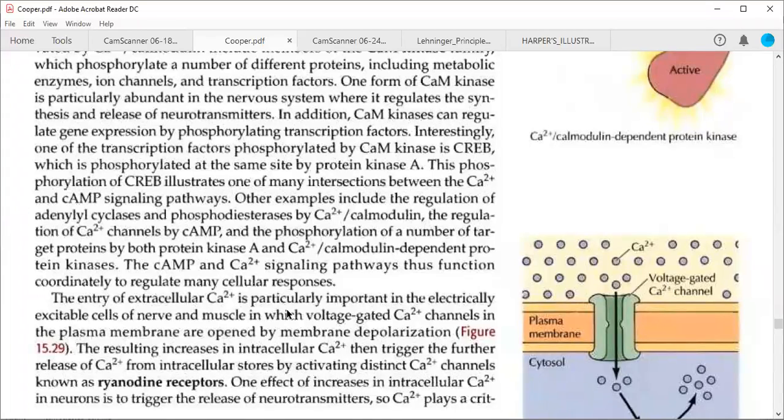Now our next query is, so about 9, and I'm giving you 2 minutes break. If you are having something difficult to understand or are having some query, you may ask first, then we will move to this particular section, how it is going to control the ryanodine receptors in your neurons.